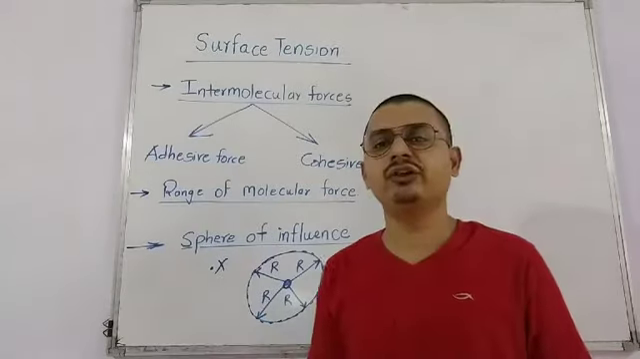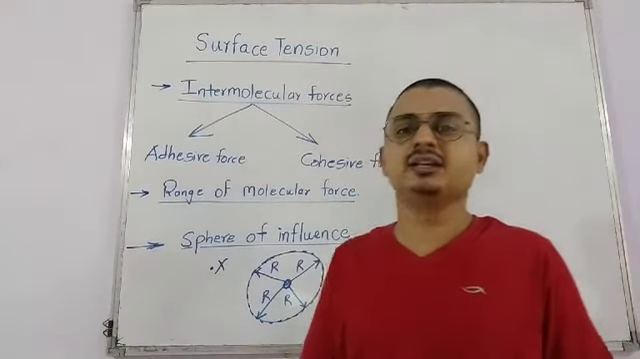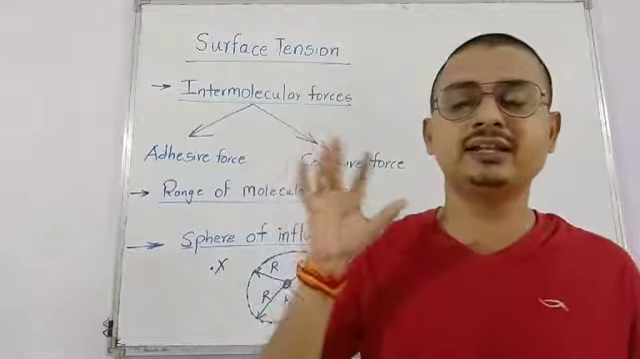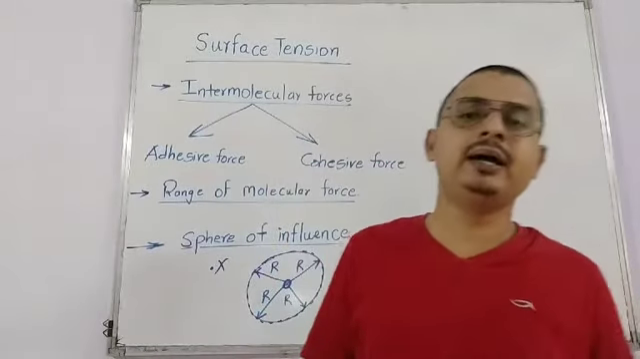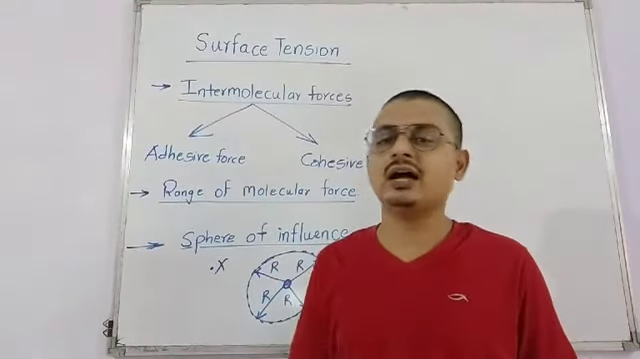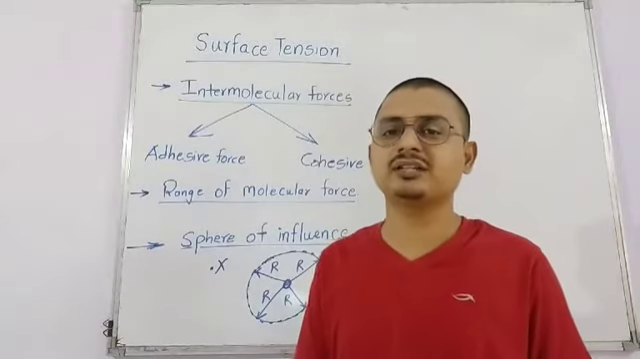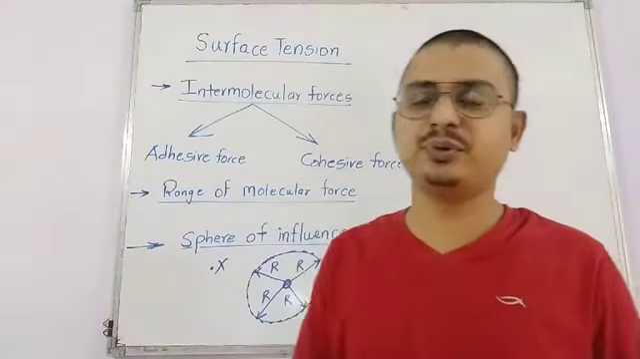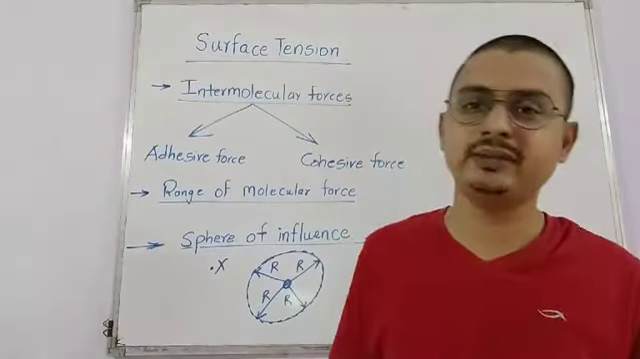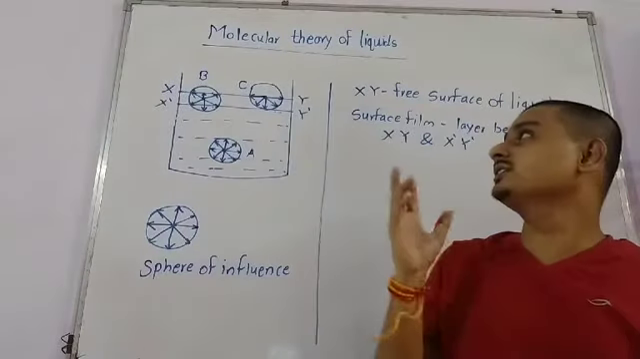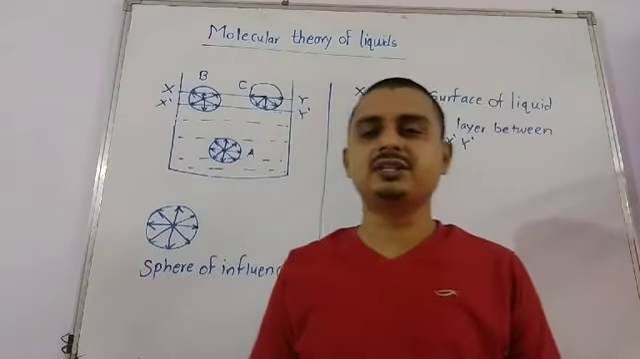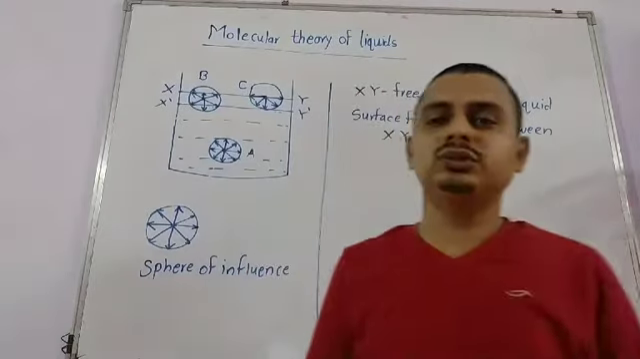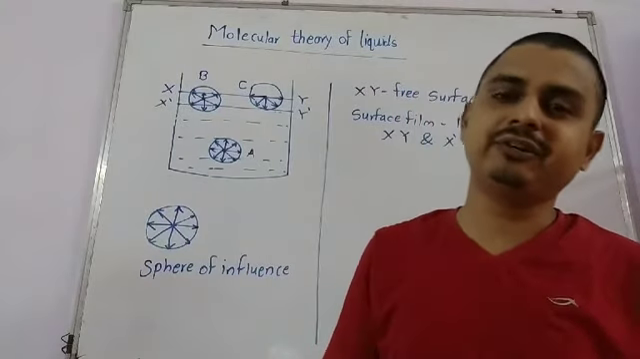The sphere of influence is defined as the sphere drawn by the molecule at the center with the range of molecular force as a radius, and it is called the sphere of influence. Okay, to understand this surface tension concept, we will go through the molecular theory of liquids.